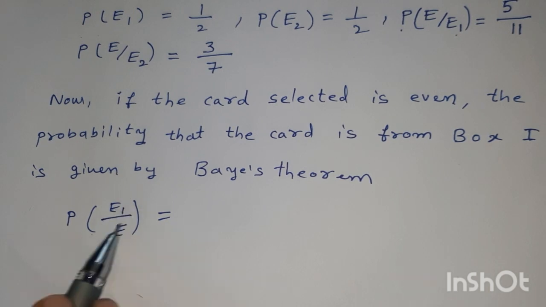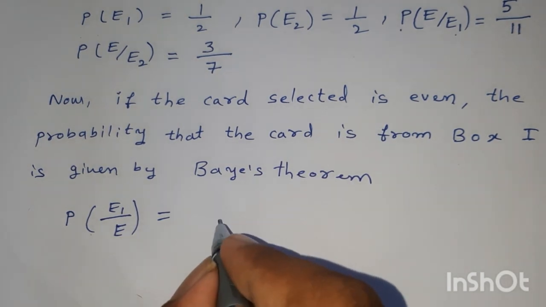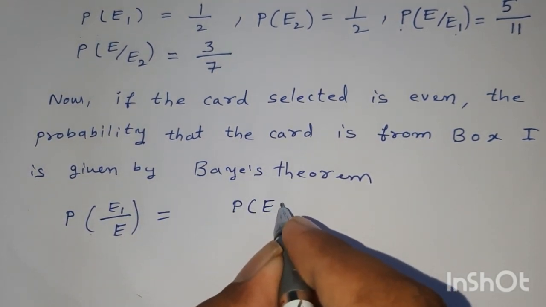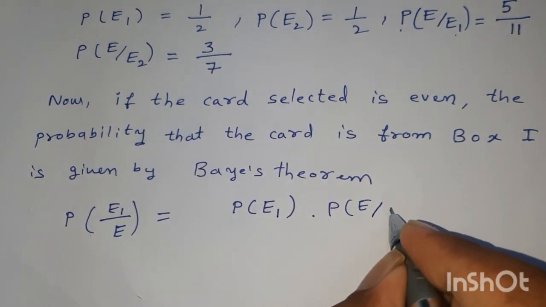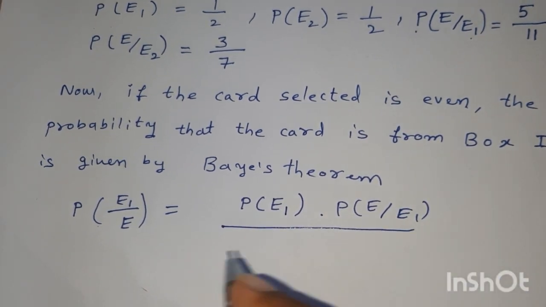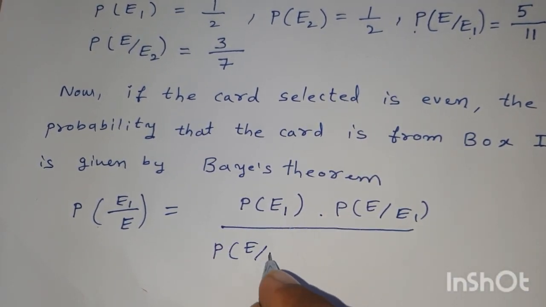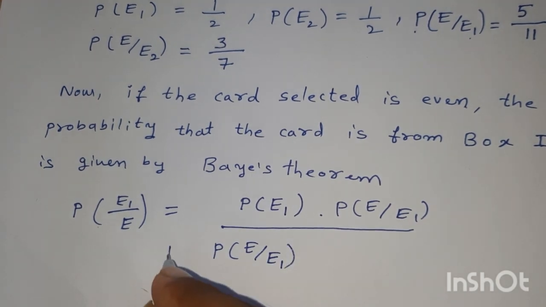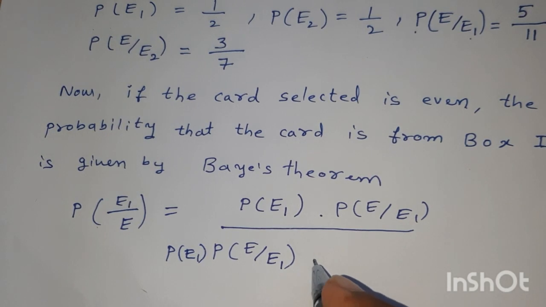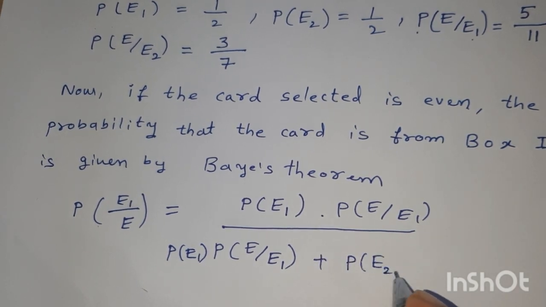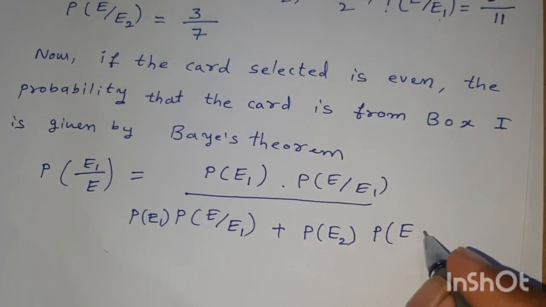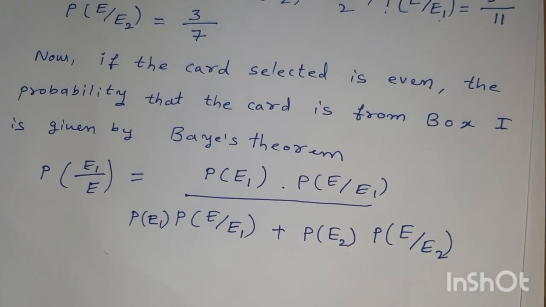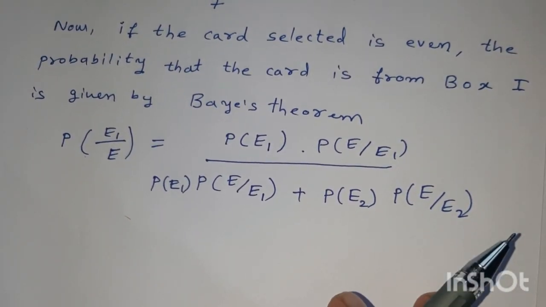Probability of E1 given E is P of E1 into probability of E given E1, divided by P of E1 into probability of E given E1 plus probability of E2 into probability of E given E2. This is the Bayes theorem.